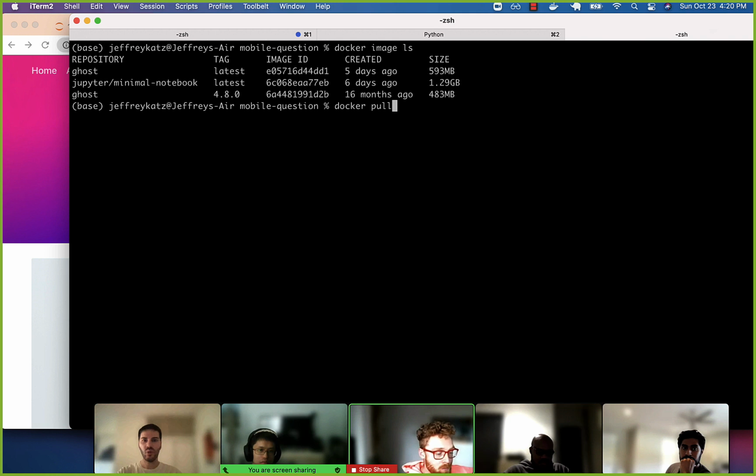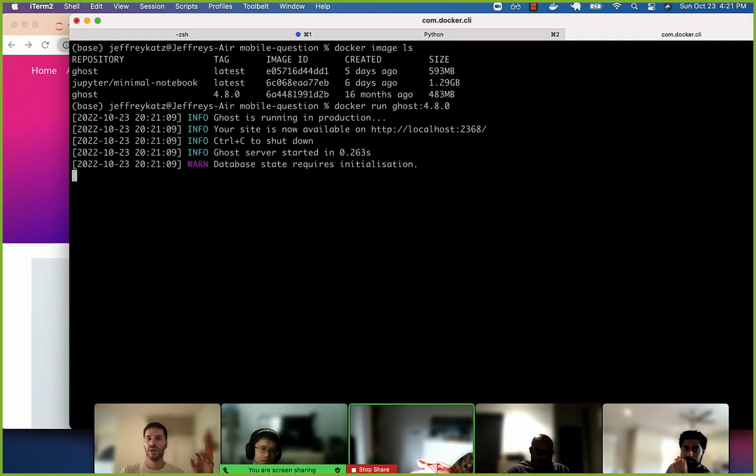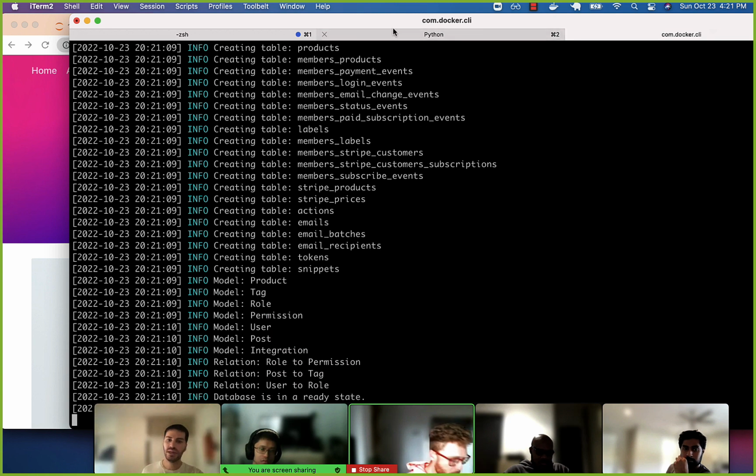And then from there, we need to run that image in something called a container. So if image is the software we download, the container is the running instance, the way we refer to that software running. Okay. So we did that with docker run ghost:4.8.0. Then we saw running it didn't actually make this accessible for us, right?